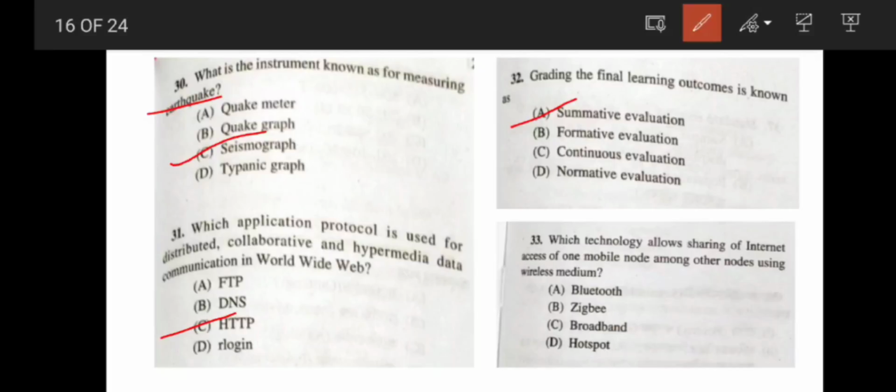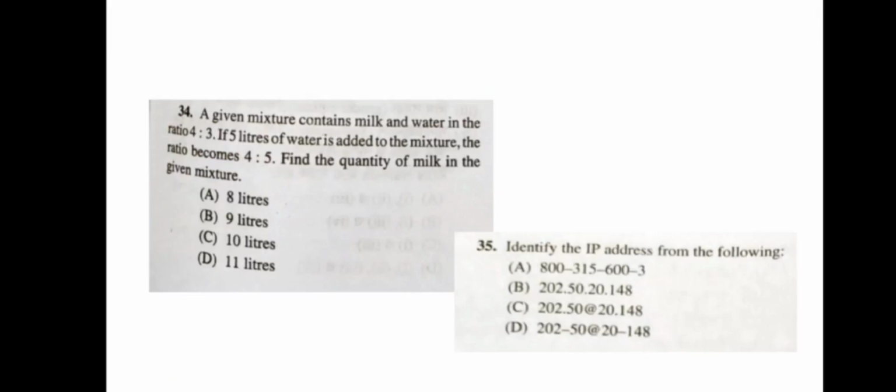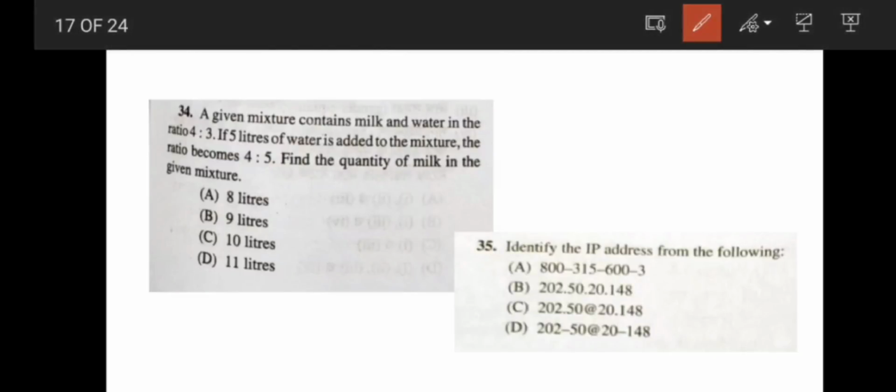Question number 33 may be the easiest question. Okay, which technology allows sharing of internet access of one mobile node among the other nodes using wireless medium? Correct answer is hotspot. We all use hotspot, right? Next question. Another quantitative question. A given mixture contains milk and water in the ratio 4:3. If 5 liters of water is added to the mixture, the ratio becomes 4:5. Okay. So, find the quantity of milk in the given mixture.